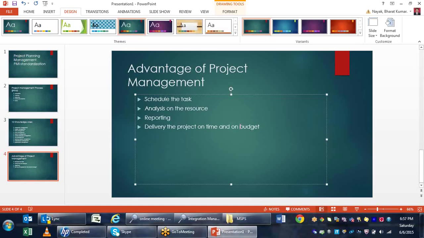At that time, I have to schedule all the tasks with respect to the management knowledge areas, that is, time management or cost management. Basically, if my project is duration based, or the constraint is duration, then I can go with the time management knowledge area, where I can schedule all the tasks with respect to the project's time duration. How much is the total duration of the project? With respect to that, I have to create relationships between the tasks and schedule all the tasks in the project. So basically, tasks will have different times.